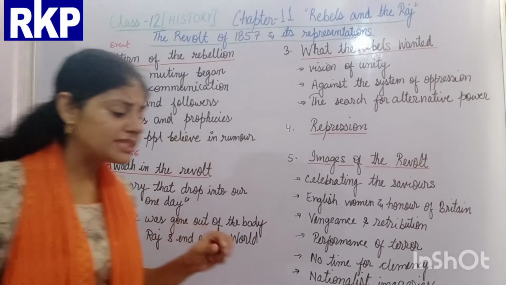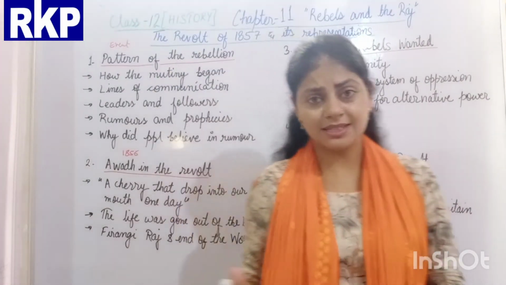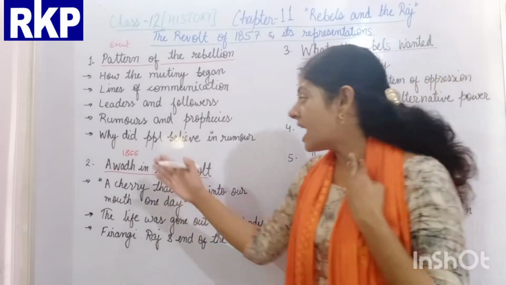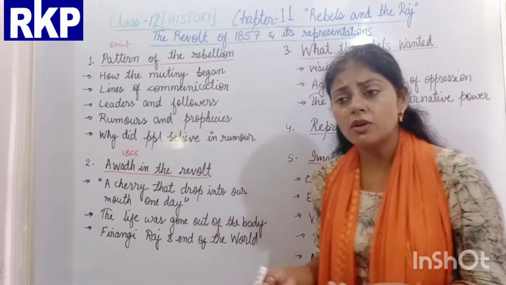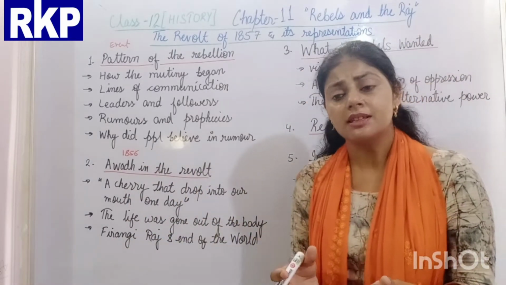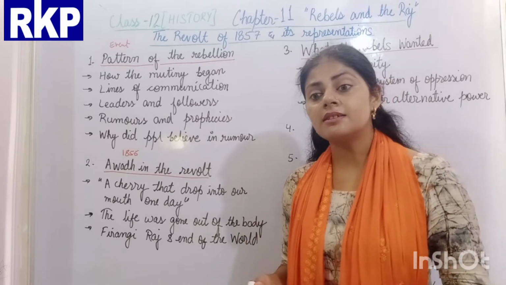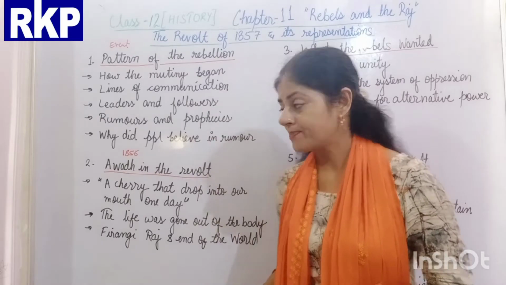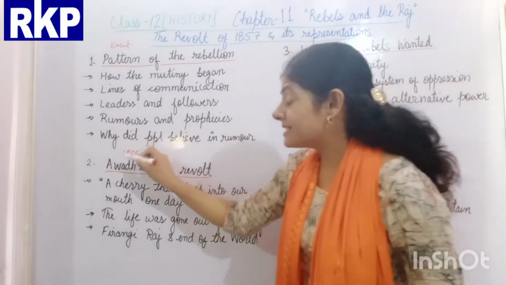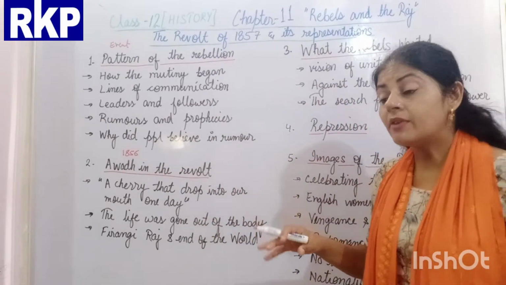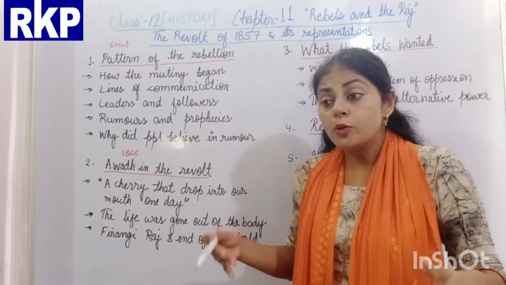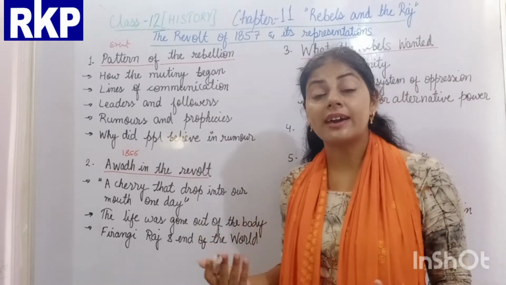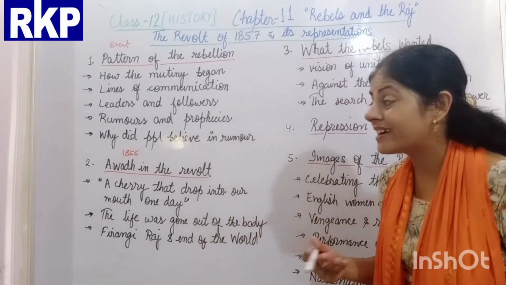As you have seen in class 8, Awadh was annexed for no particularly important reason. The Britishers just said that they were annexing the state because it was misgoverned by the ruler. The annexation of Awadh played a very important role in boosting the feeling of anger among the Indians.